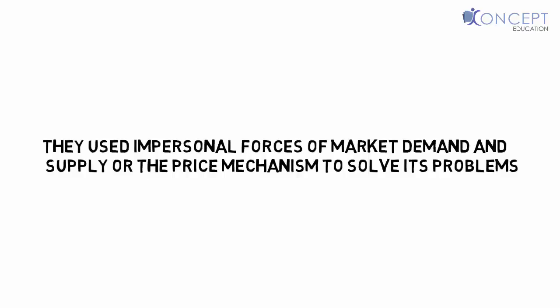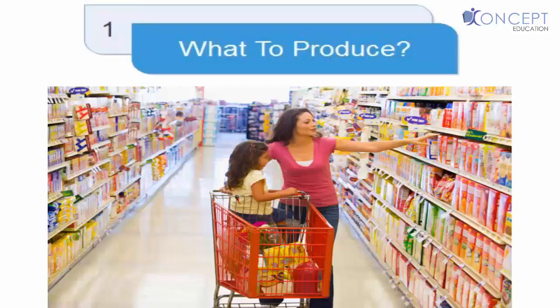So what are the central economic problems? First was what to produce. Now let's see, if I was in a capitalist economy, how would I solve this? Simple. It is decided by the consumers who show their preferences by spending on what they want. So by looking at consumer spending habits, I can understand what I need to produce, because everyone wants to have huge profits.